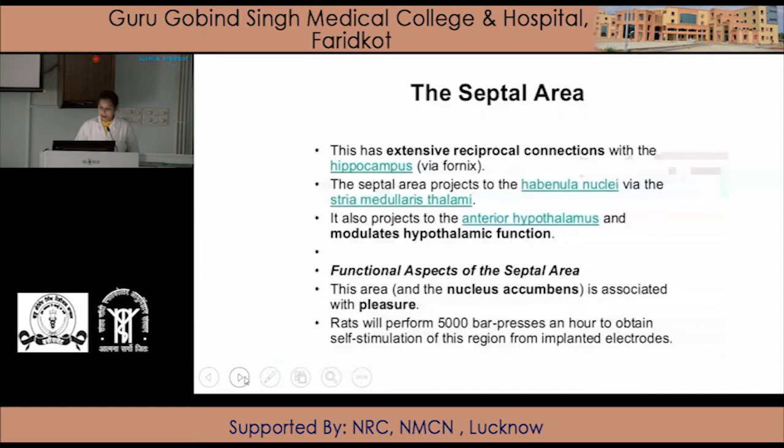So the septal area is regarded as the pleasure center. The septal area has extensive reciprocal connections with the hippocampus via the fornix. Same connections we have discussed previously. The septal area projects to the habenular nuclei via the stria medullaris thalami. It also projects to the anterior hypothalamus and modulates hypothalamic function. Functional aspect of the septal area is that this area is associated with pleasure.